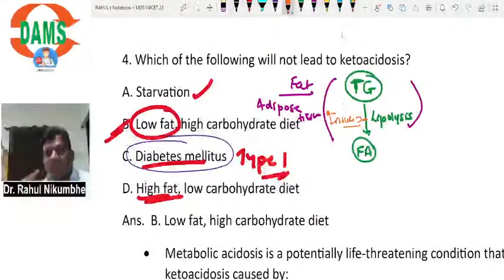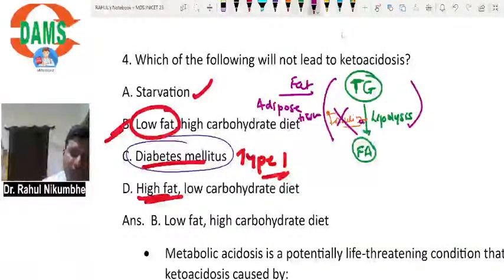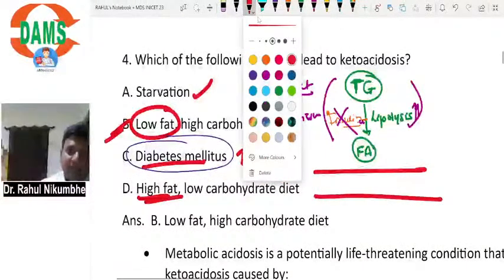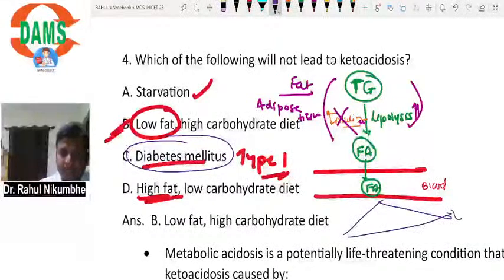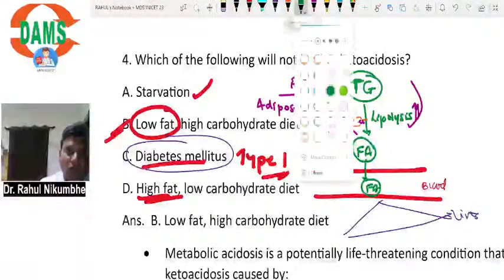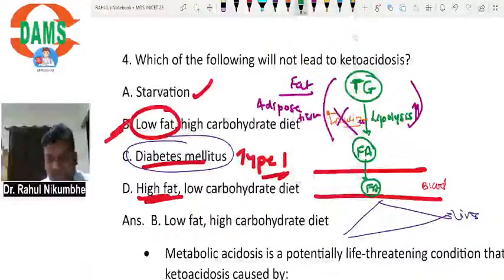Now what is happening in type 1 diabetes? Insulin is not there. Insulin is absent. So when insulin is absent, there is no one to inhibit lipolysis. So this lipolysis will increase and triglycerides will be converted to fatty acids. Now these fatty acids will enter the blood. From blood, they will go towards the liver. This is the liver. Now a lot of fatty acids are entering inside the liver.